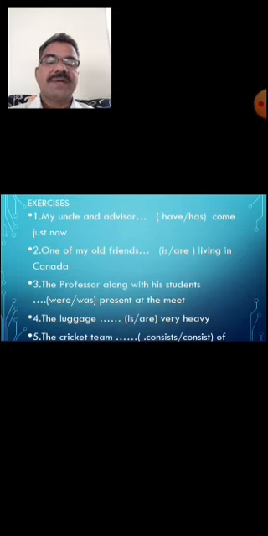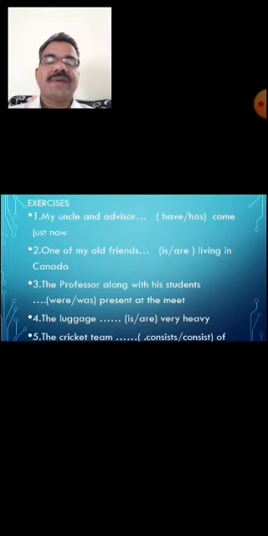The professor along with the students who was present at the meet is right, because was present is correct. Professor is singular number here, along with the students. There may be 100 students, but it indicates a singular noun only. So as such, was is the right verb here.